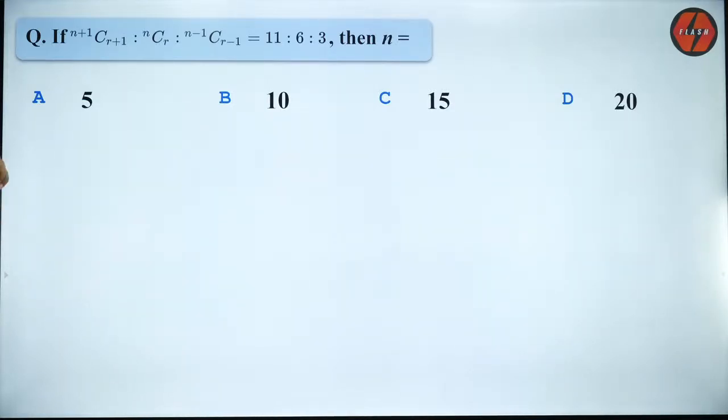I will show you a very, very cool way of doing this. You will be surprised. But first, you guys try it out. If you're not able to see the question, let me know so that I can help you by making it clearer for you. I will write it down. Okay?